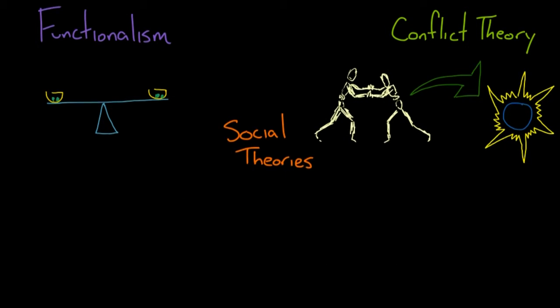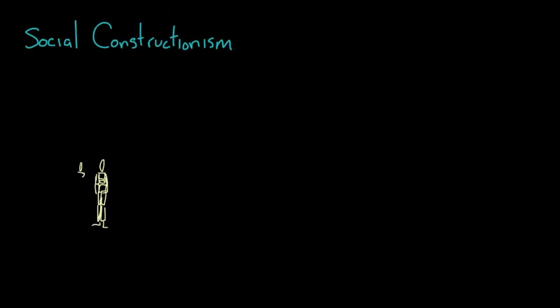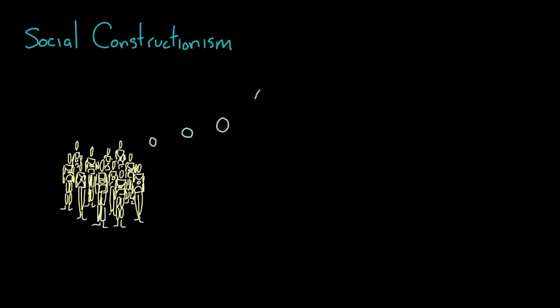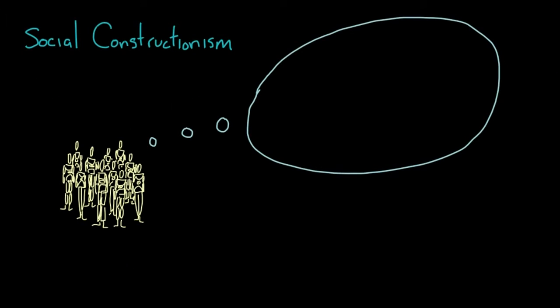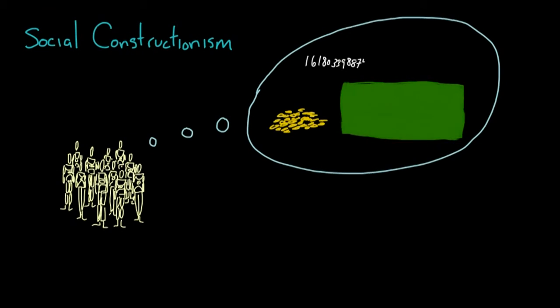Next, we have the theory of social constructionism, which looks at what a society is, rather than how it exists or changes. In social constructionism, everything is created from the minds of the society. There's an agreement that something has meaning and value that the thing doesn't actually have intrinsically. One of the most prevalent examples today is money. It has no value on its own. It's just paper or metal or numbers in a computer.